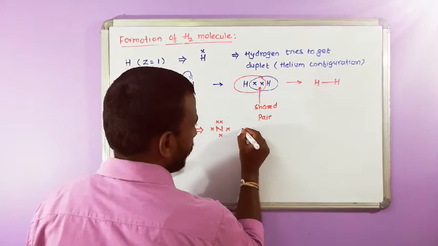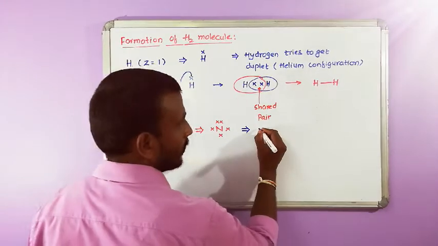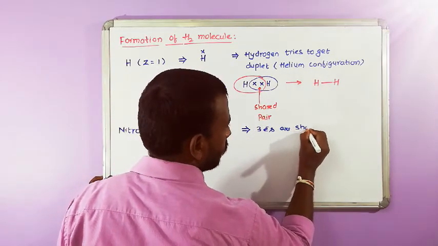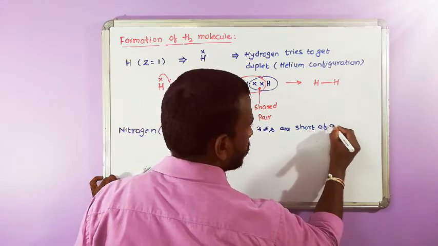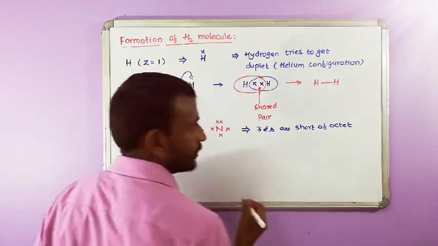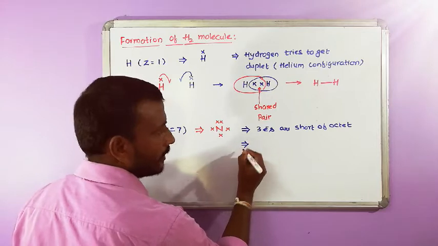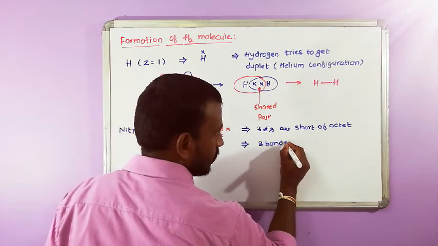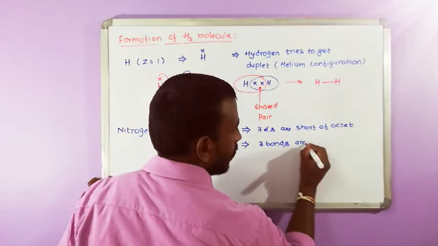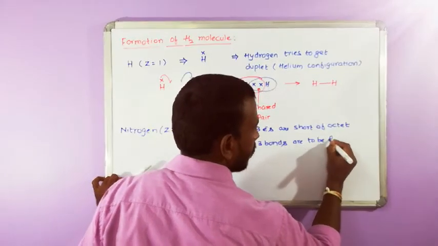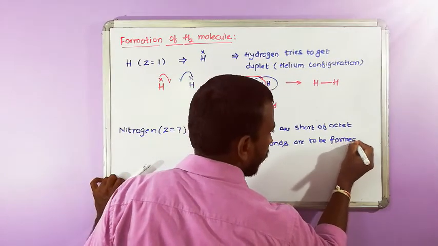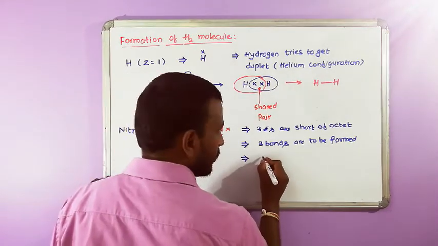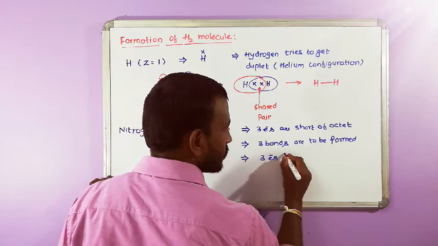So if I write it out, 3 electrons are short of an octet. Octet means 8. Therefore 3 bonds are to be formed, or 3 electrons are required. When 3 bonds are to be formed, 3 electrons have to be shared.